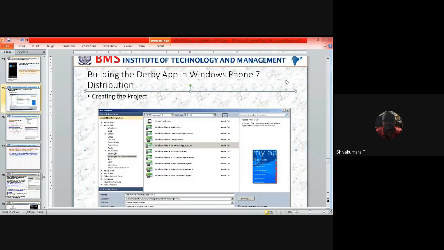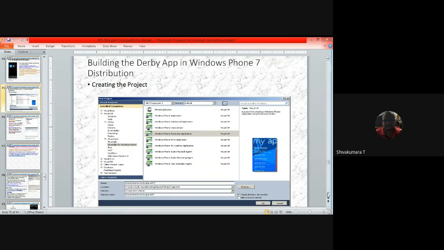Now, this is the one application, like how we discuss the Hello World application in all the programming languages. Similarly, for mobile applications, we are using the application called Derby app. So to create the Derby app, what do you require? You require the Visual Studio Express edition.